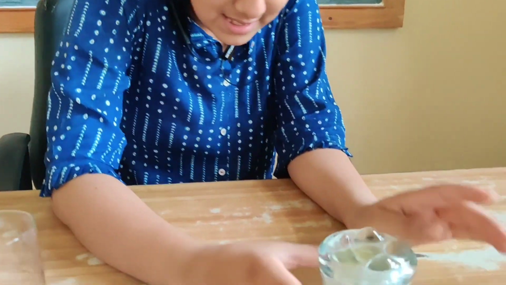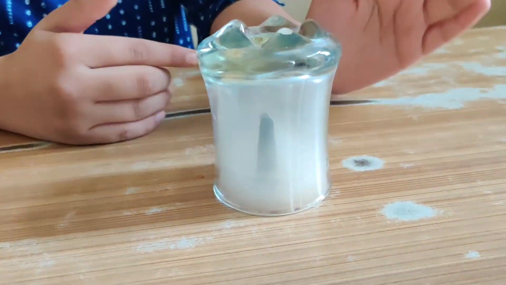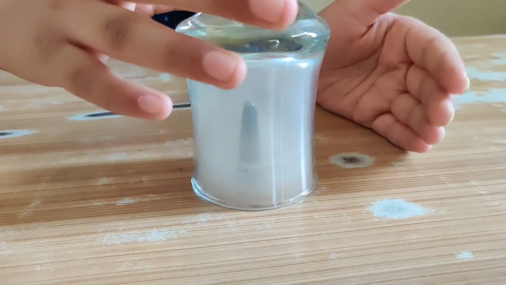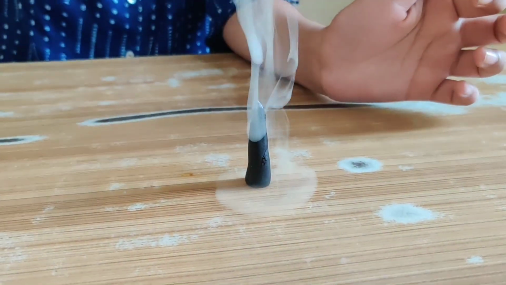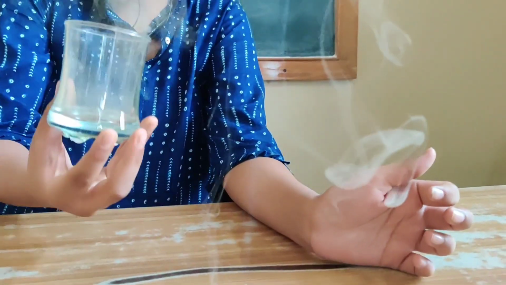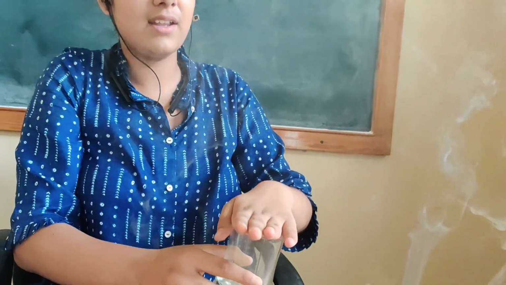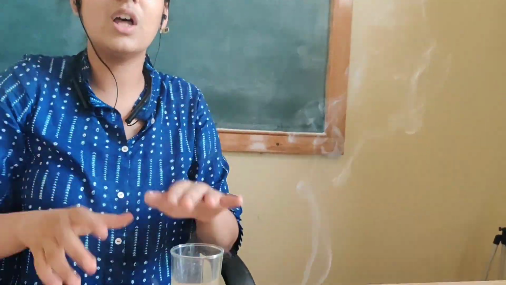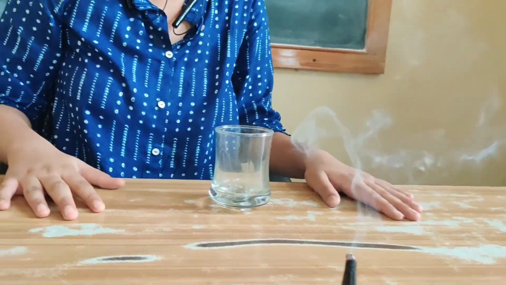Now move to gas. You can see there is an incense stick inside the glass. When we remove the cover, the vapors come out and transfer into the room and take the shape of the room.